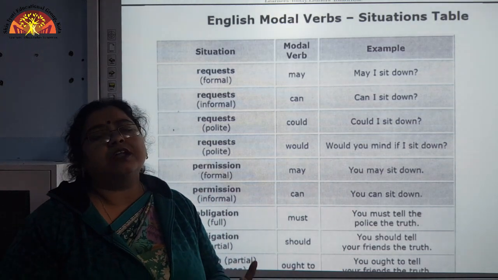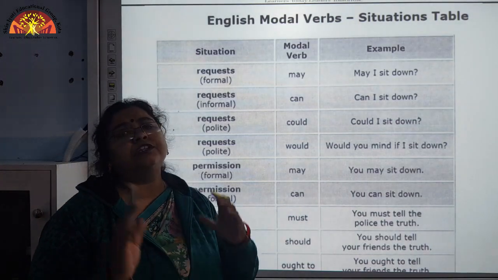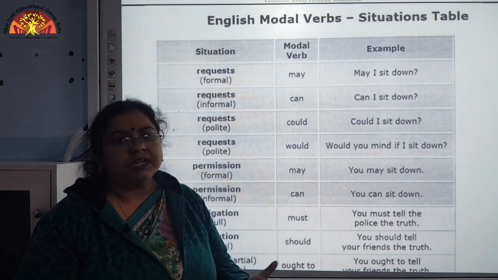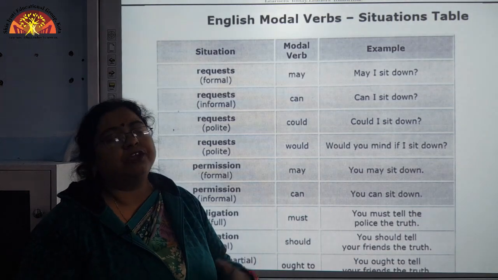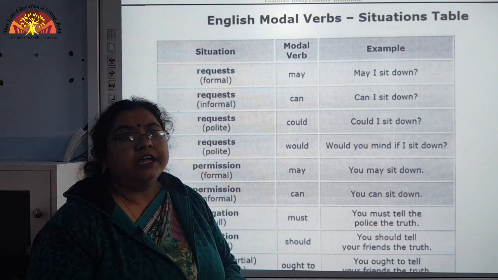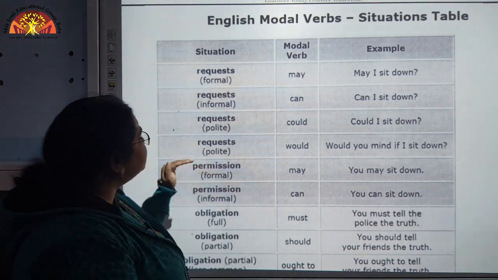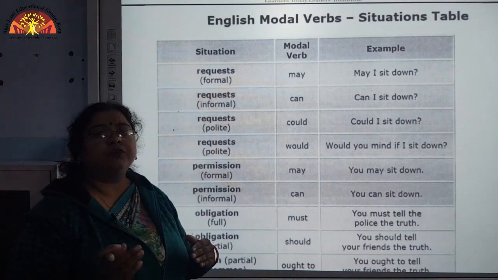The first situation is, if we want to make a request, then what all possible modals can be used. Among the various modals we have seen, they can be used for request, for possibility, for ability, like this. Okay.